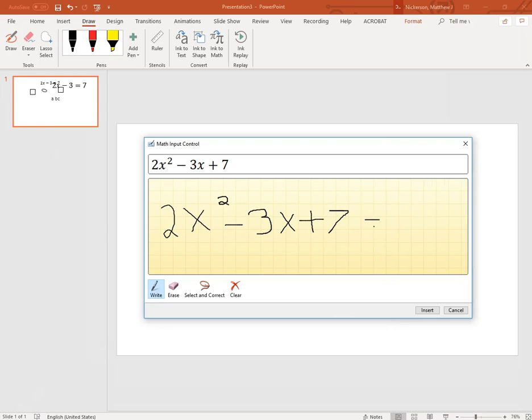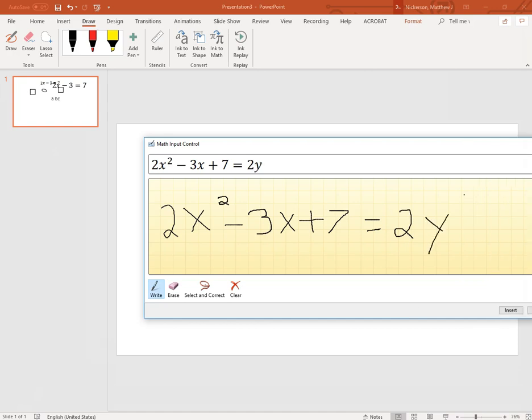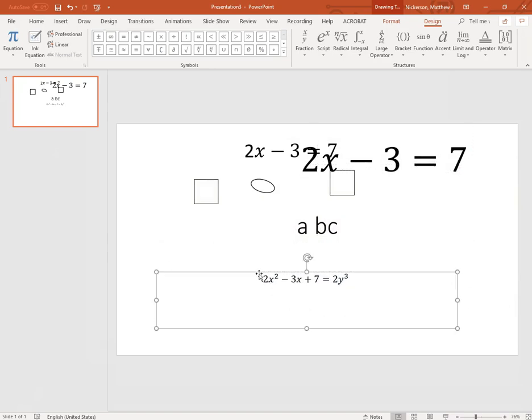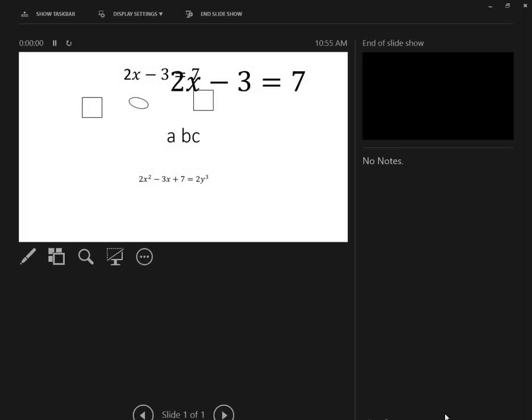So there, as I keep writing a longer equation, the box does expand to allow for that. And when I'm finished, I can click Insert. If there were any corrections that needed to be made, then I could make those corrections before choosing to insert. Now that I've inserted this, a whole Math Design tab has opened up as well, so I can get to other math symbols.